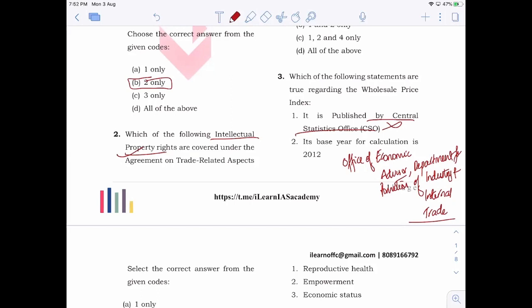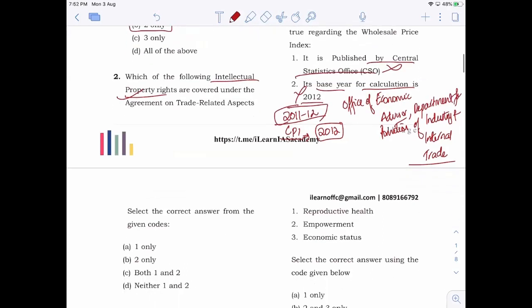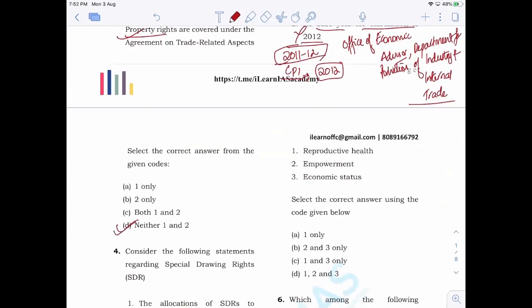Clear? Now, its base year for calculation is 2012. Now, that is again wrong. It is 2011-12. When it comes to base year of CPI, it can be said that it is 2012. A single year is taken there. But when it comes to that of the WPI, it is 2011-12. So that statement is also wrong. So answer is D, neither one nor two.